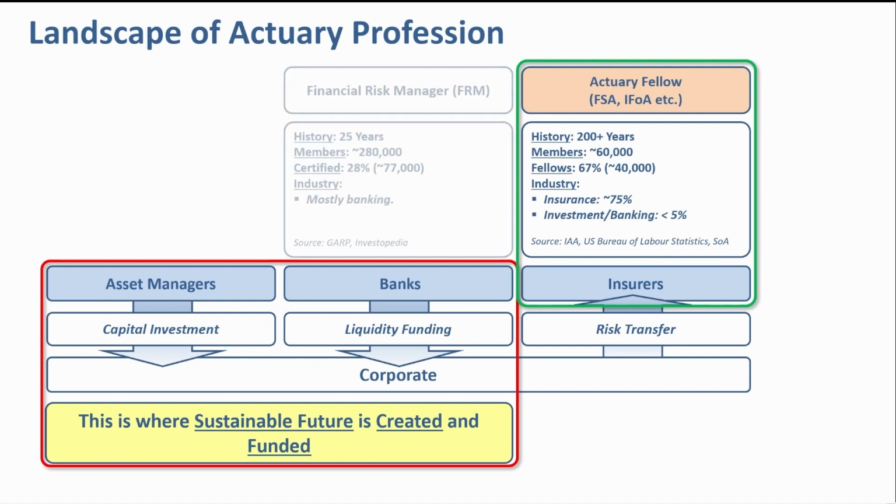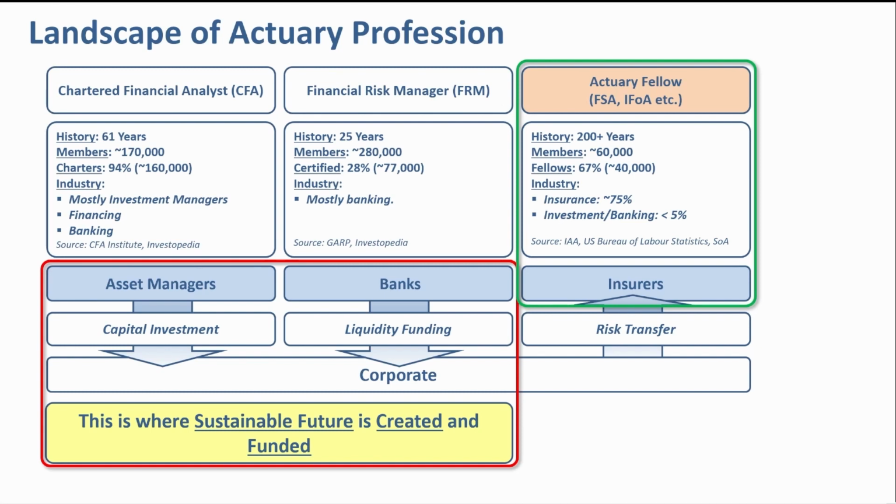Let's look at our peers, CFA and FRM. There are about 160,000 charterholders from CFA and 77,000 certified FRM. Both of them are working directly in the areas of asset management and banking. From a sustainability perspective, actuaries should consider repositioning themselves to stay relevant to the world's agenda.